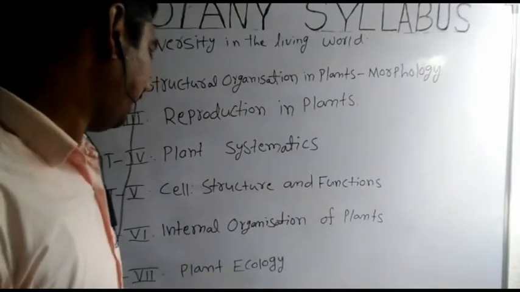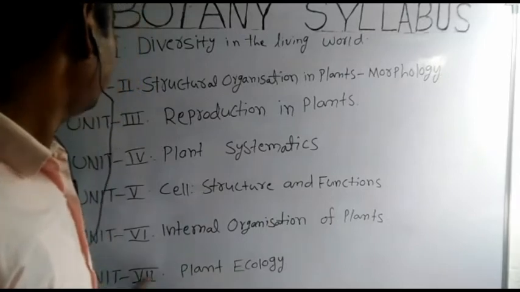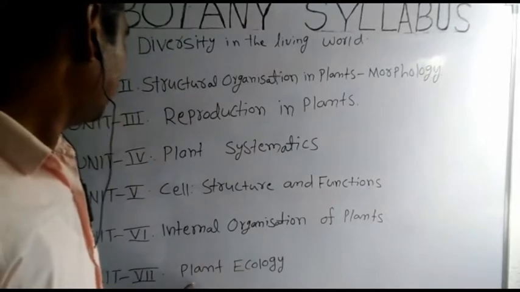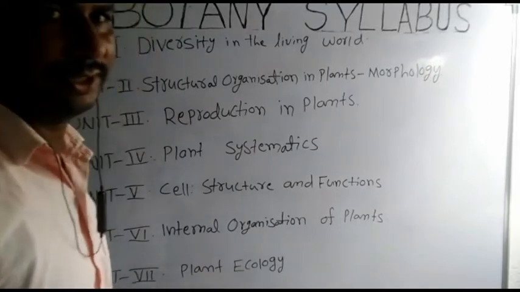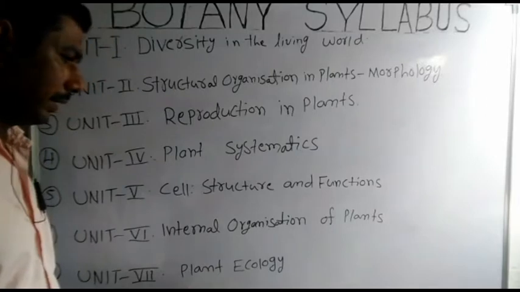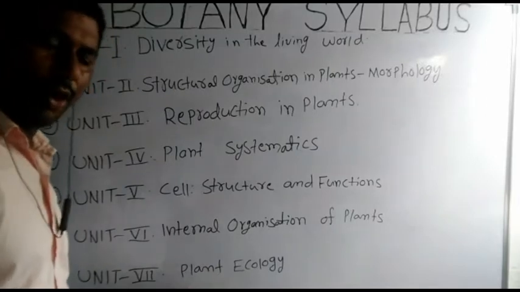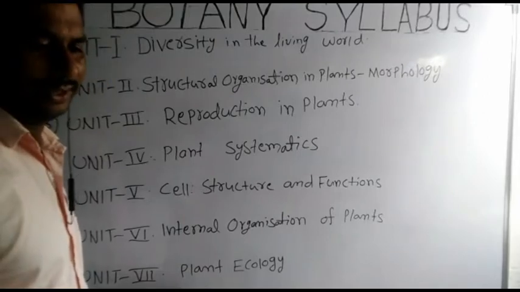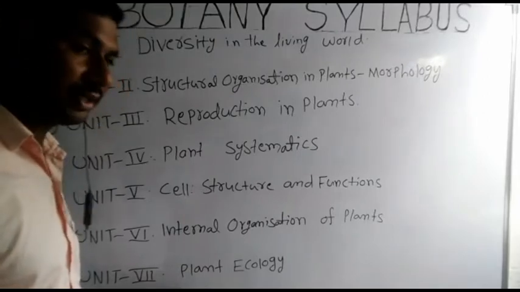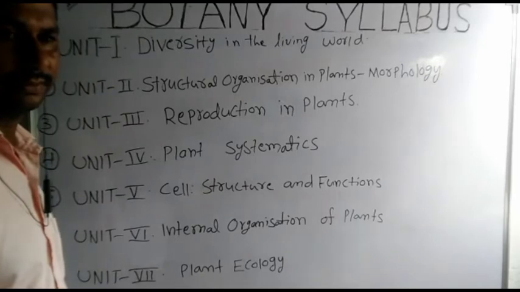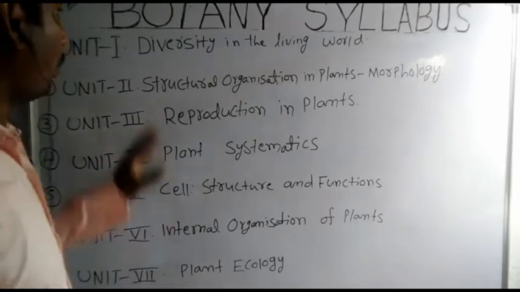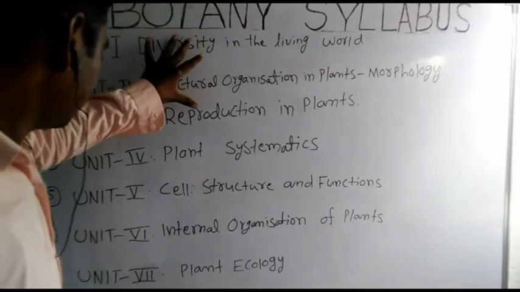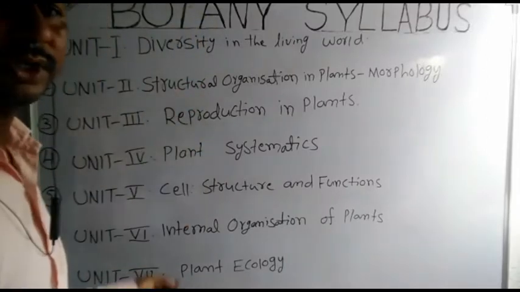Next, last unit, the seventh unit of botany first year subject, name is plant ecology. It has ecological adaptations, succession and ecological services. This is the last chapter, 13th chapter. So, your botany first year subject consists of 7 units, 13 chapters in total.